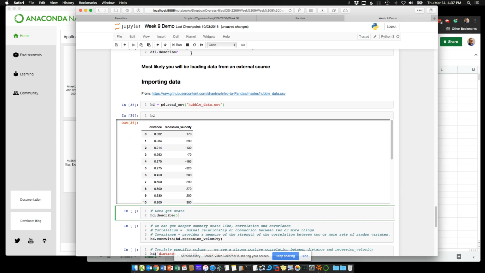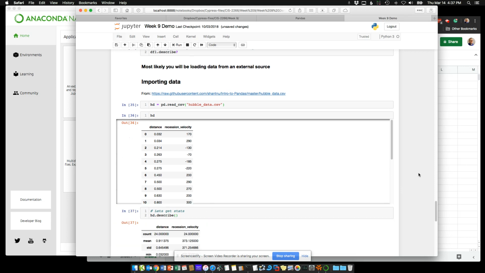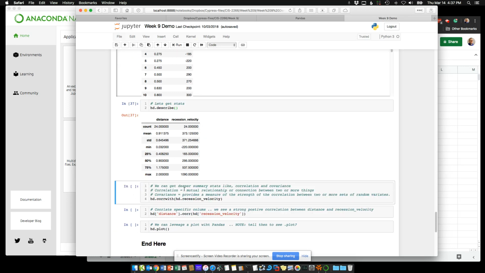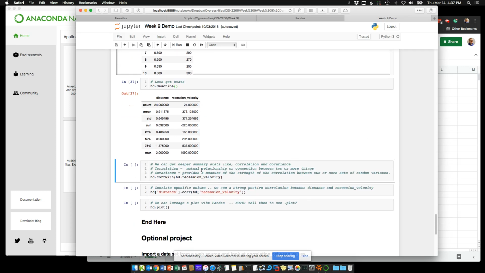And again, we can start running some stats now. So I can start to get counts and means. And I'm not an astronomer by any means, except for the telescope I own. But this could be some research data, and we can go ahead and do our work here. Of course, we can do the deeper stuff too. We can do correlation and covariance. We talked about this previously, or we will talk about what this means. Correlation being the biggest one.